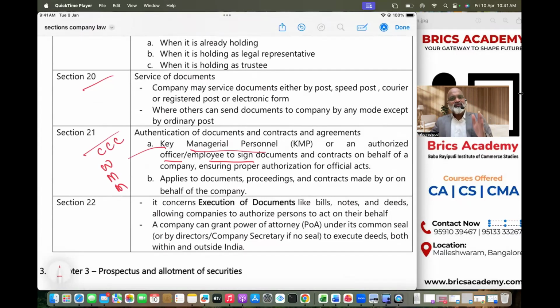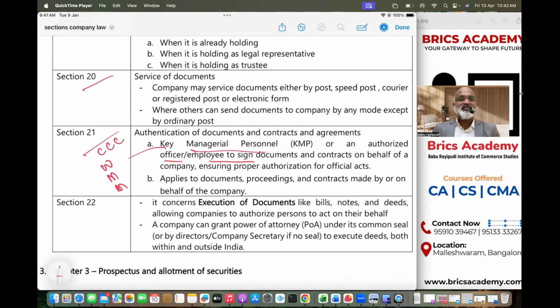That means on behalf of company, whatever documents, whatever agreements, whatever contracts are entered, they have to be authenticated by whom? They should be authenticated by KMP, that is company secretary or chief executive officer or chief financial officer or whole time director, manager, managing director.